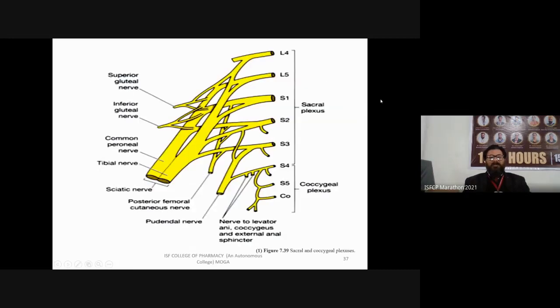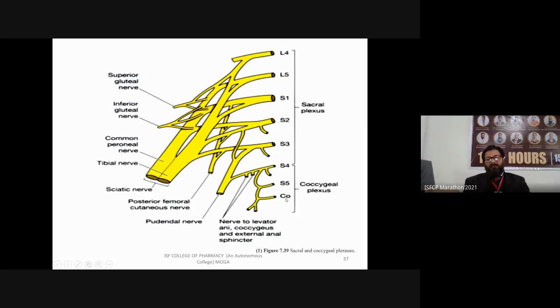So these are the different nerves of the sacral and coccygeal plexus. I am going to discuss these nerves one by one. You can see they originate from the lumbar region L4, L5. Only two lumbar regions make the lumbosacral plexus, and after that there are S1, S2, S3, S4, S5, and one coccygeal nerve.